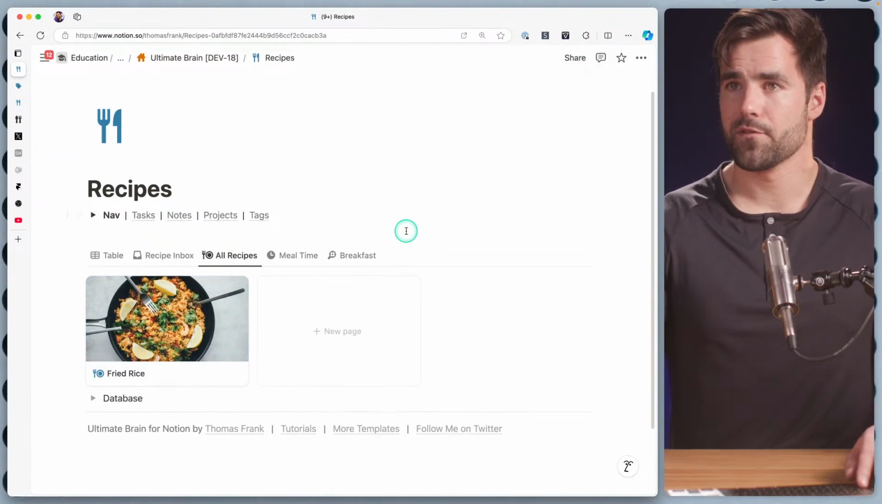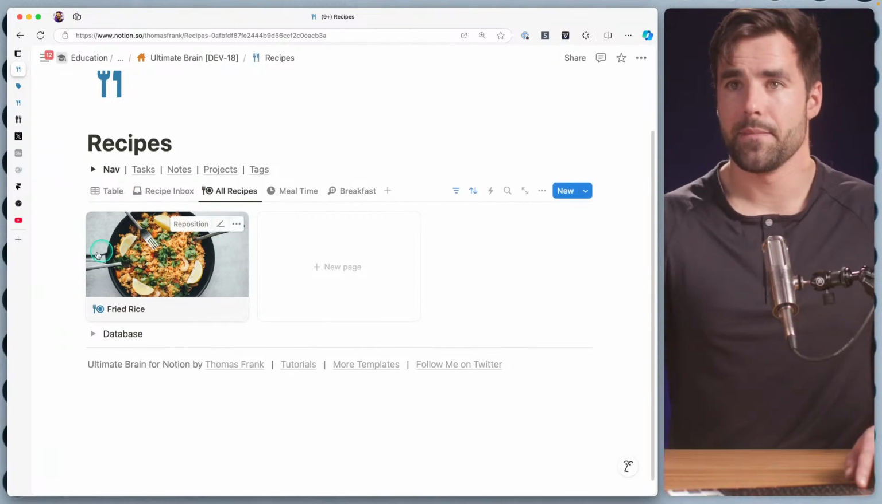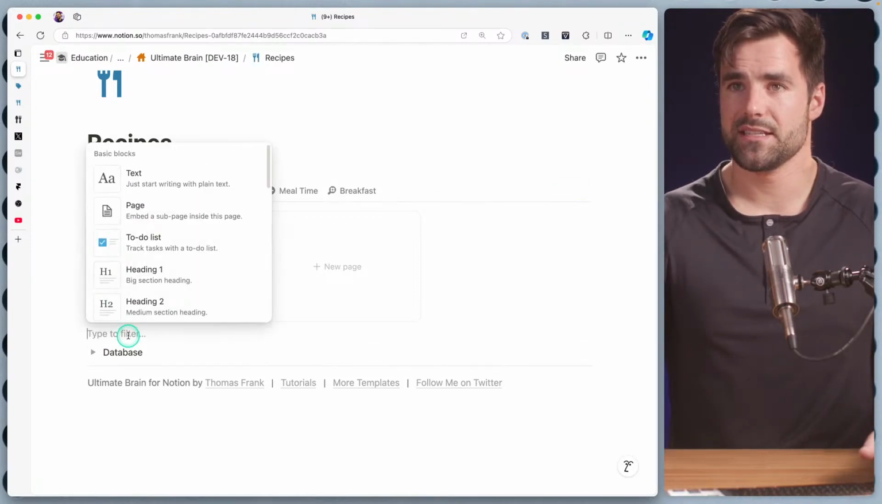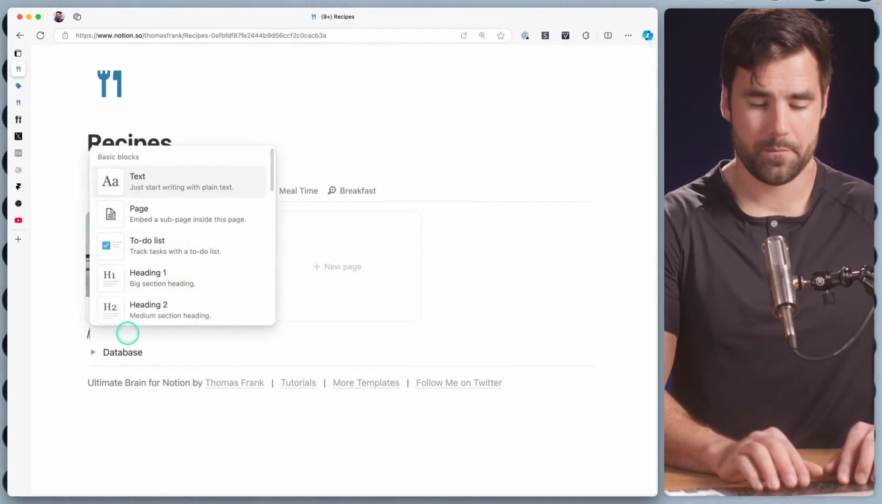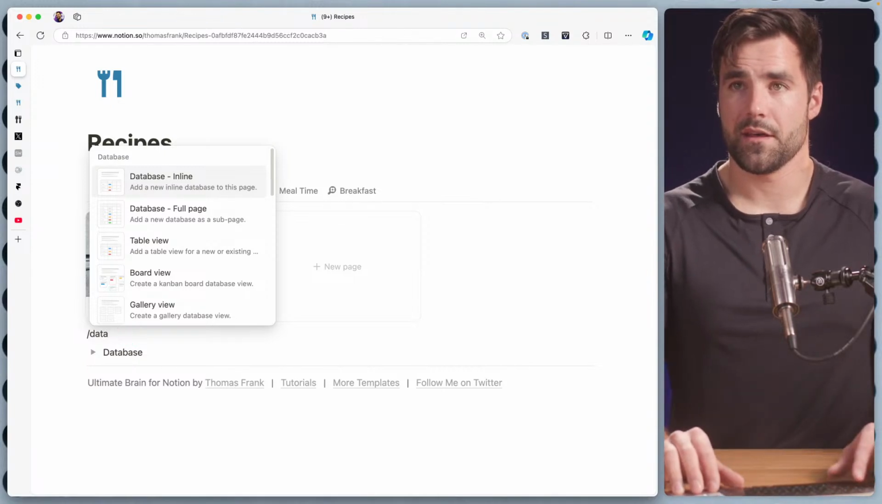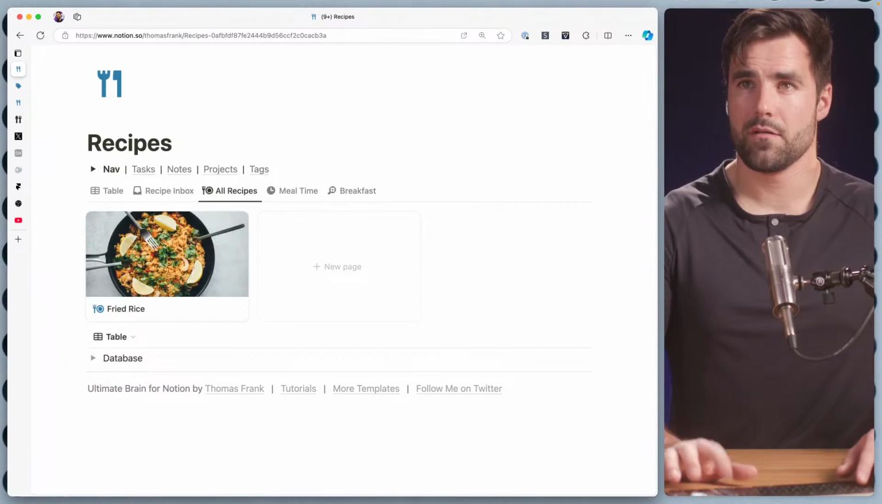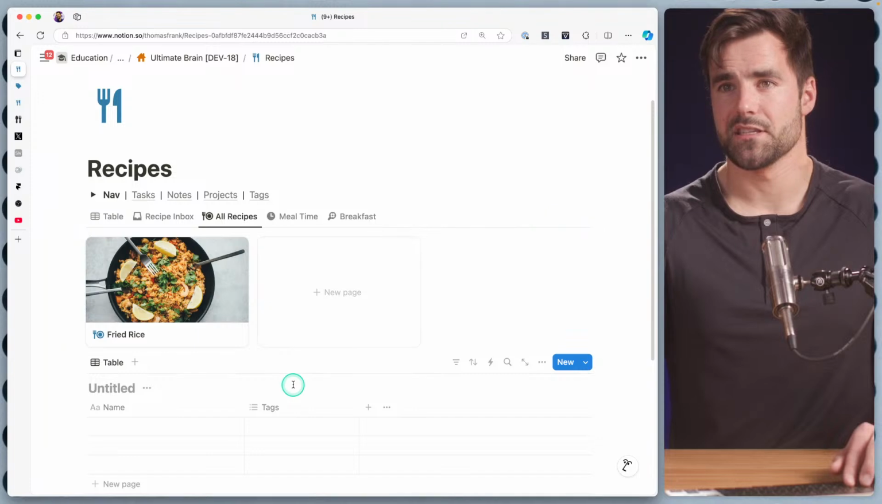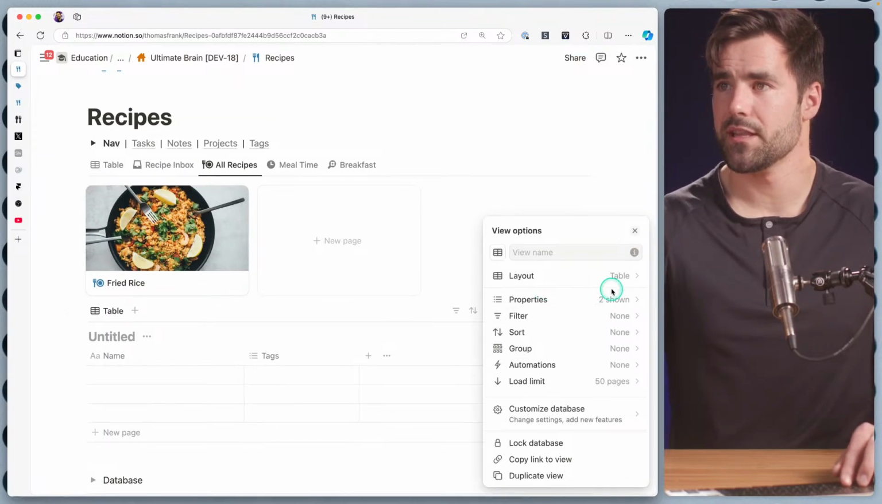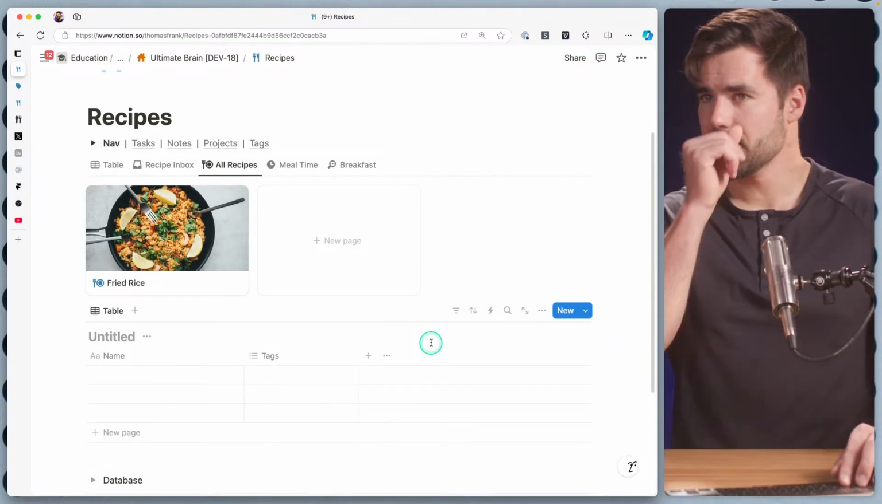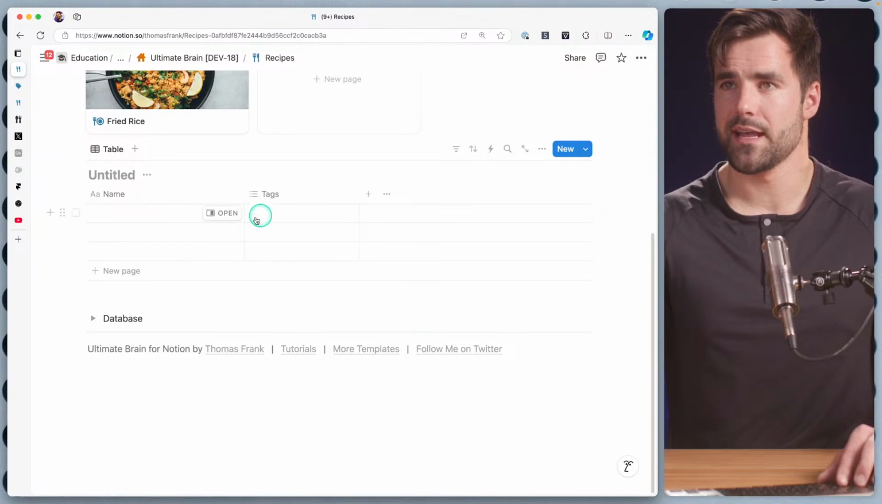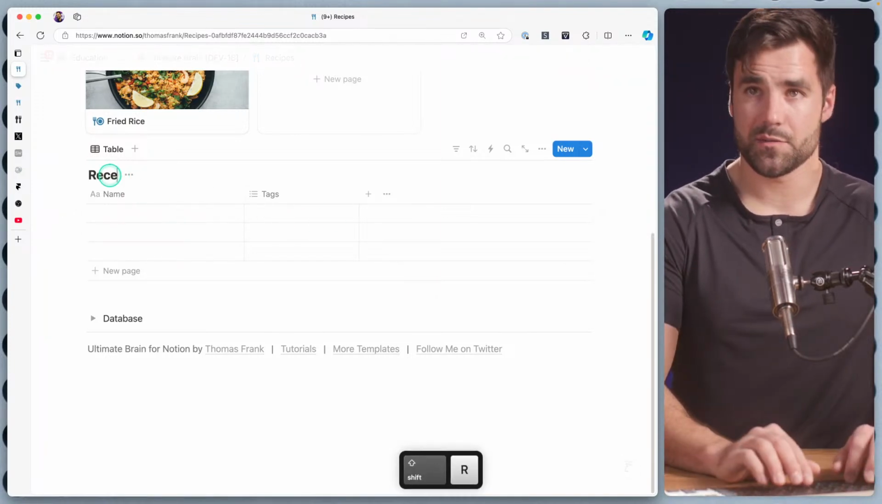So let's try that out. Of course, we can get rid of it if we don't like it. But for now, I think it's actually a decent idea. One more database. Let's go with a list view for now, I think. I guess it's going to be a table to start with, but of course we can change that layout. You know what though? I think table is actually a good way to start because we get access to all the properties here. So we're going to call this recipe tags.